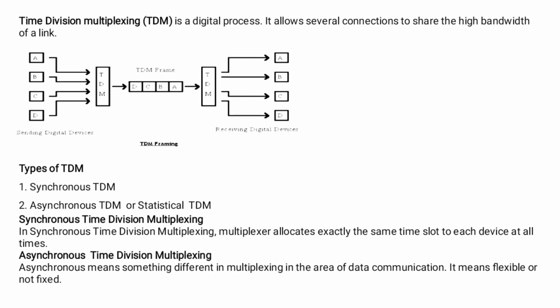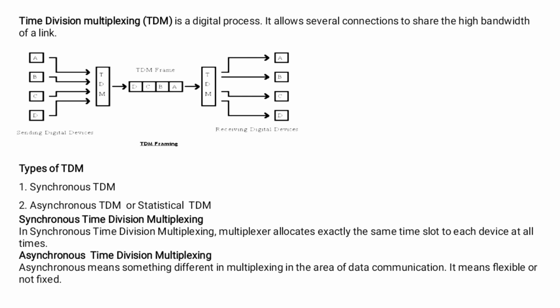Now there are two types of time division multiplexing. First is synchronous TDM and the second one is asynchronous TDM, which is also called statistical TDM. In synchronous time division multiplexing, the multiplexer allocates exactly the same time slot to each device at all times.